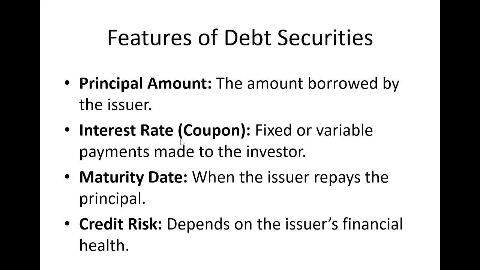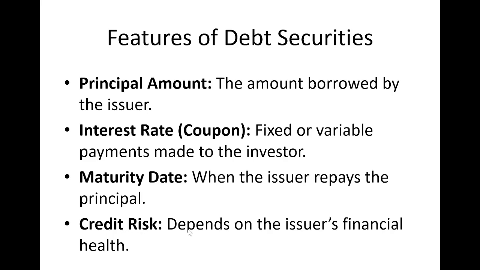Then interest rate. The interest rate is usually known in debt securities as the coupon rate. These are fixed or variable payments made to the investors. Fixed in the sense of a fixed percentage; variable in the sense that it may vary according to the company's terms and conditions, year after year. Then maturity date. Debt securities have a fixed maturity date, since a loan has to be repaid within a certain period. In the same way, debt securities also have to be repaid to the original investor or lender who has given the money to the company.